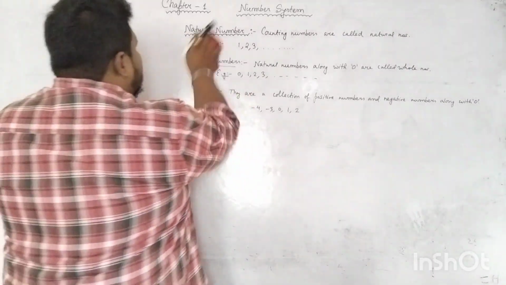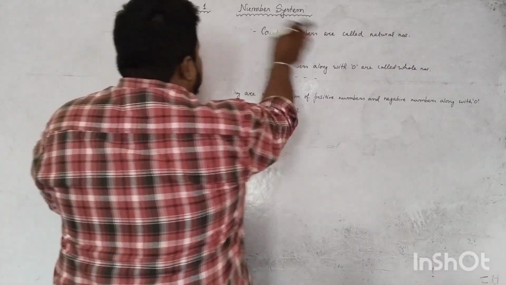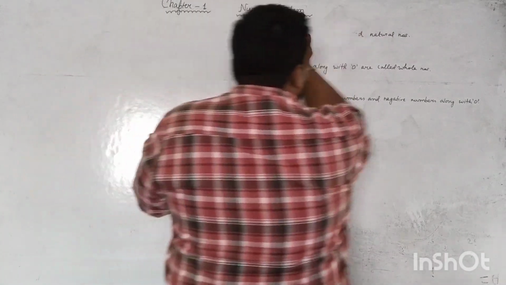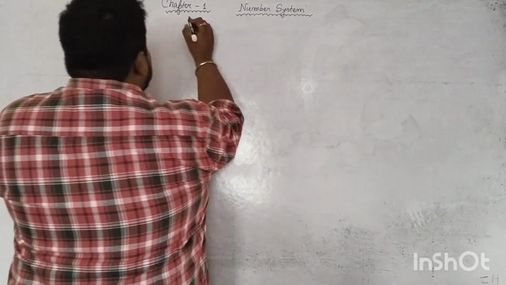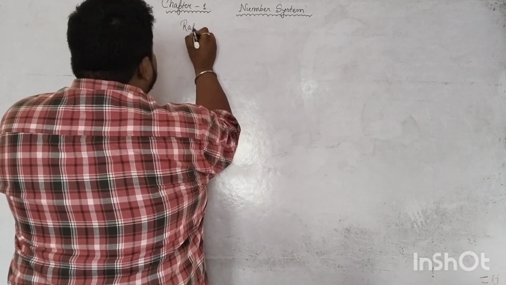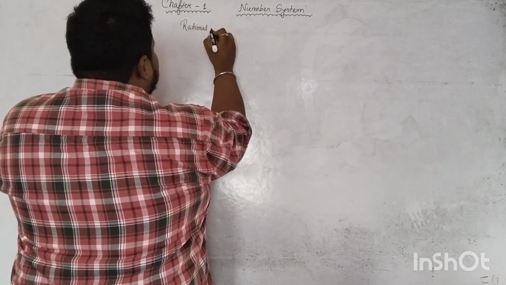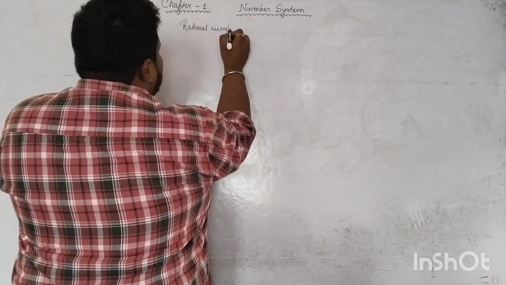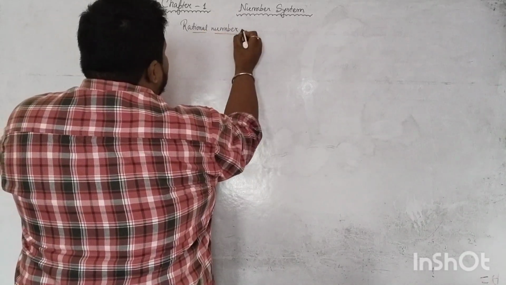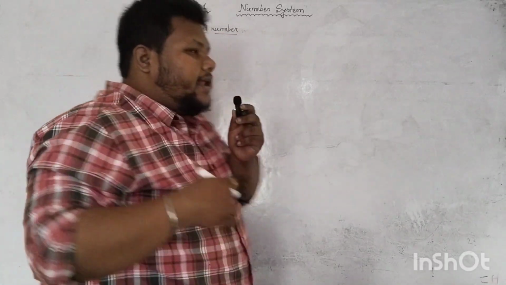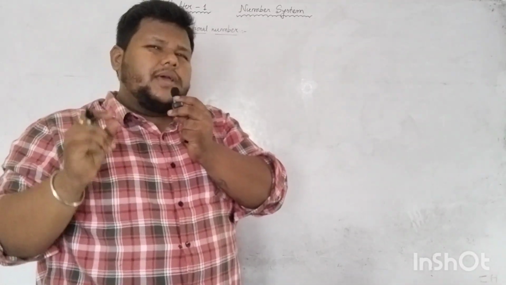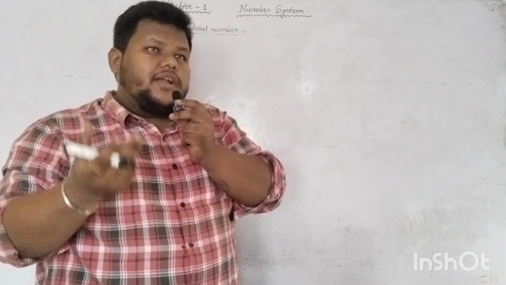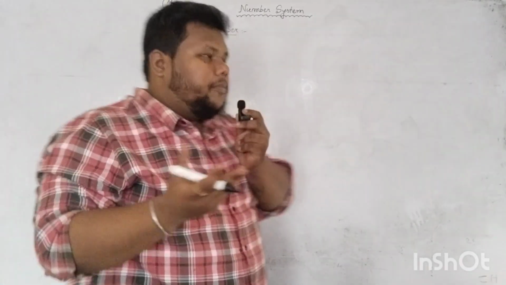So now we will get into the next type of numbers, that is rational numbers. Now what is a rational number? Any number that can be represented in the form of p by q. Now what is p by q? P by q is the general form of a fraction, right?